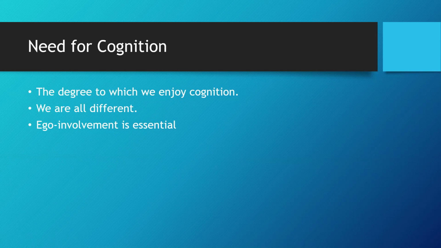The same thing can be said of her being much more ego involved with things related to physical therapy. I've really found that I enjoy podcasts, but the type of podcasts I enjoy are very different from the type she enjoys, because we're approaching them from two different levels of ego involvement, and we're different. We want to think about different things. This doesn't mean that you're less intelligent or less smart if you don't have a high need for cognition. It just means you think about things a little bit differently.